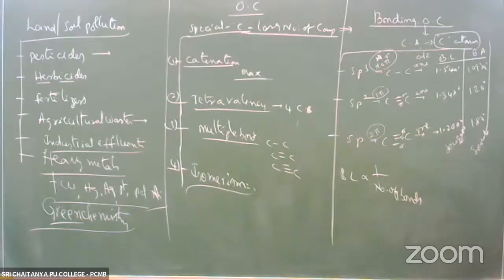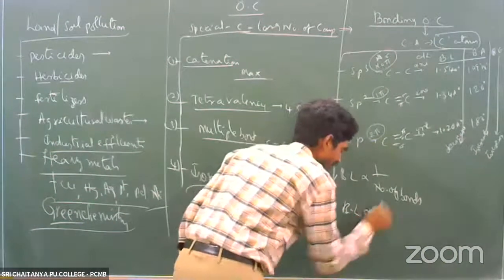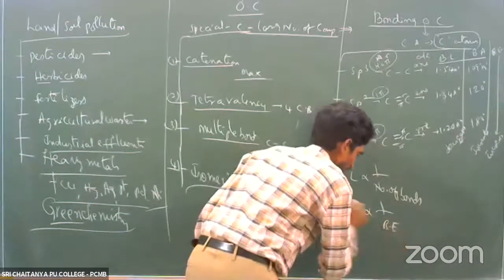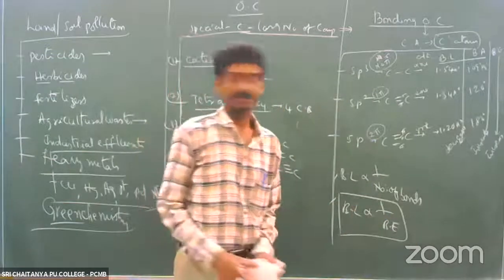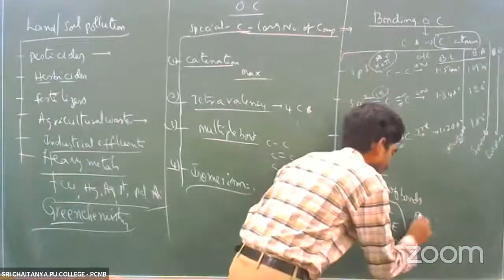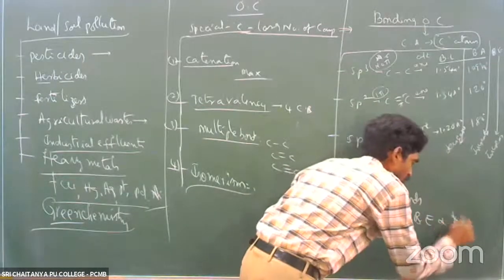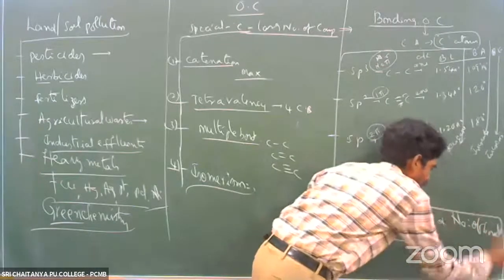Right. Next one, bond energy. Bond energy also progressively increases, because bond length and bond energy are inversely proportional. That means bond energy is directly proportional to the number of bonds.